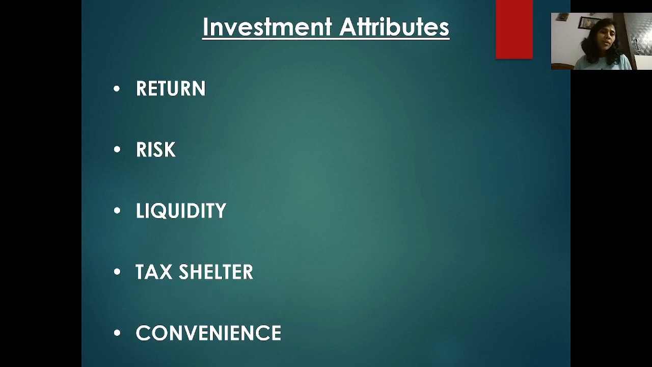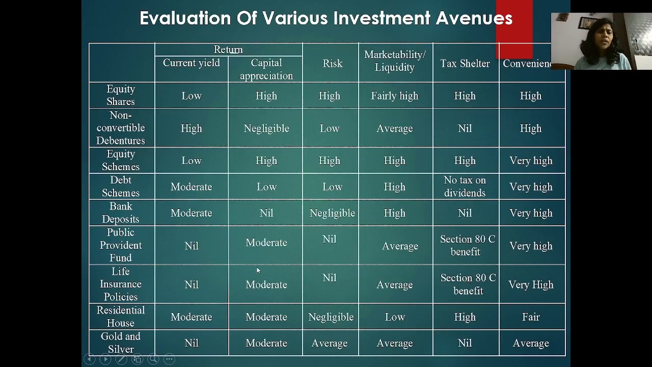Investment attributes: how you will get the return, and how you are able to minimize your risk, for which various techniques are there. Then liquidity of the stock, tax shelter and convenience. So the evaluation of various investment avenues is based on your return, current yield and capital appreciation. In equity share, current yield is low, so capital appreciation is high. For non-convertible debentures, current yield is high, and capital appreciation is negligible.